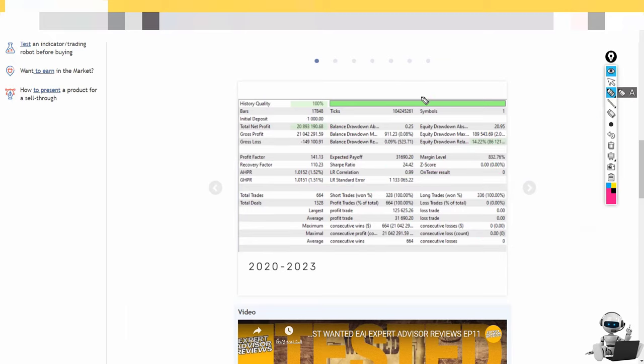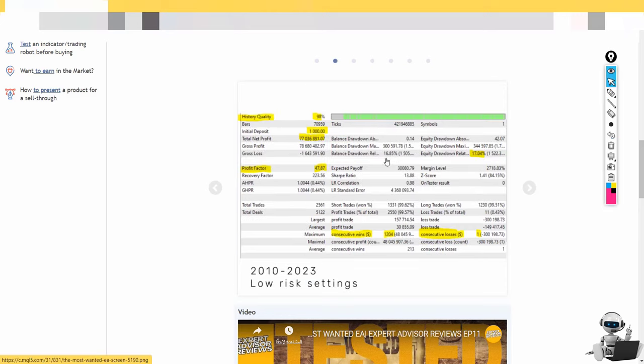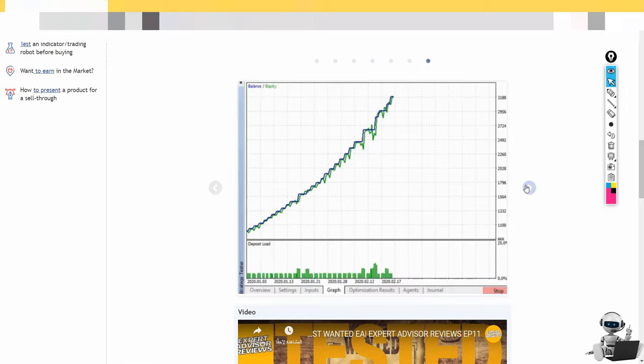So we can see for the backtest, the drawdown is very low. It is less than 1%, and the profit is 20 million US dollars. So I am not sure, from 1000 USD, I'm not sure if this is possible or not. As I told you, backtest can be manipulated. We have here 60%, I don't know if this is really possible. It could be overestimated, or we don't know if this is real or not. So I'm going to do a backtest.